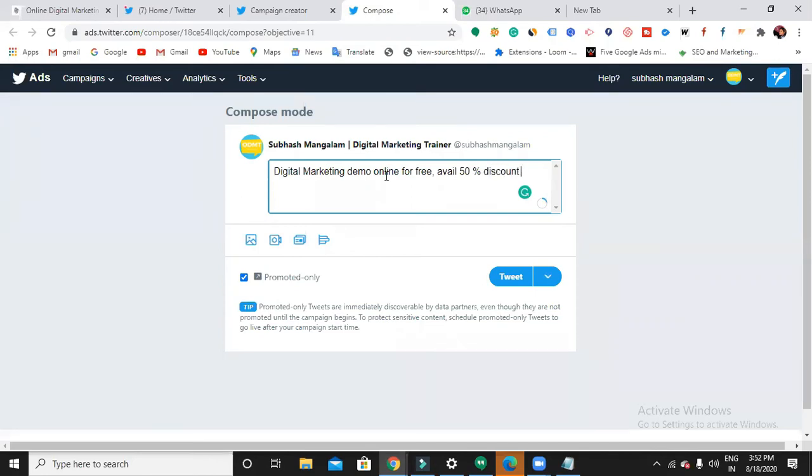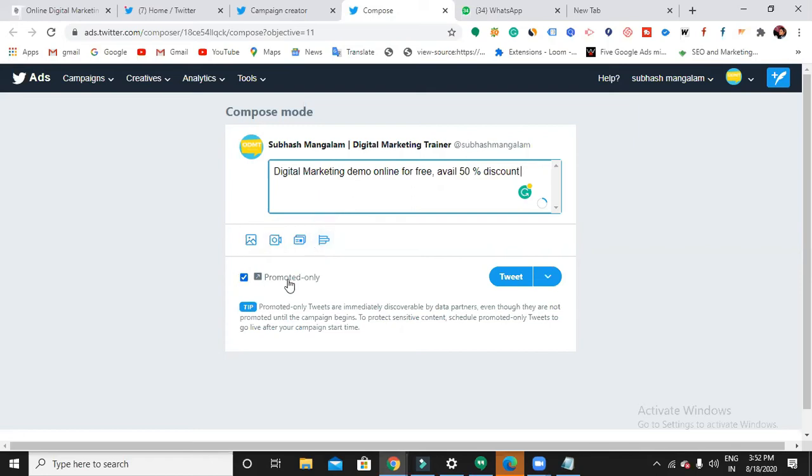Now you can select the photos, select the videos, you can select the cards, you can ask a question. So it's kind of a poll. You might have noticed these kinds of questions on Twitter polls. You can simply ask a question and give options to choose, same as multiple choice, right?